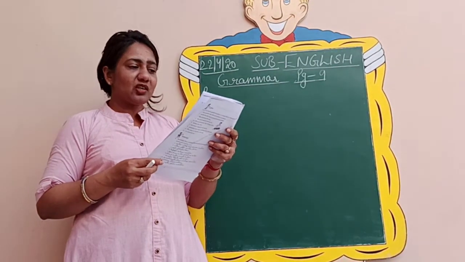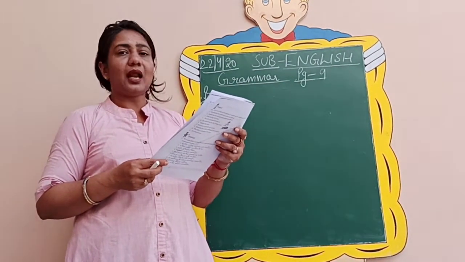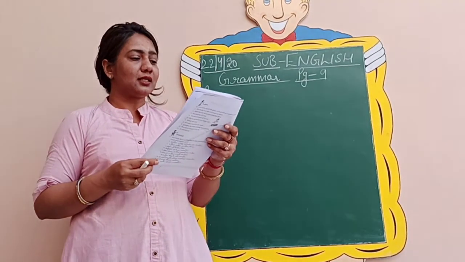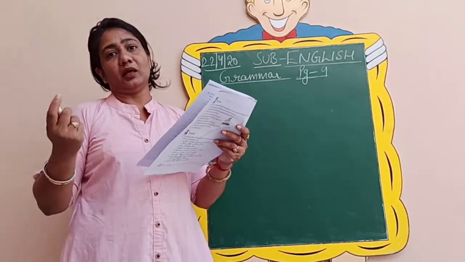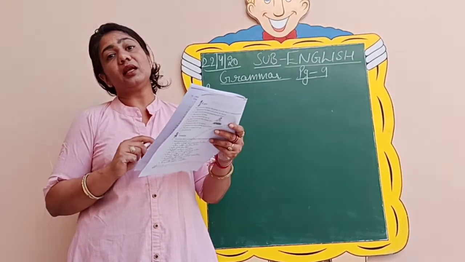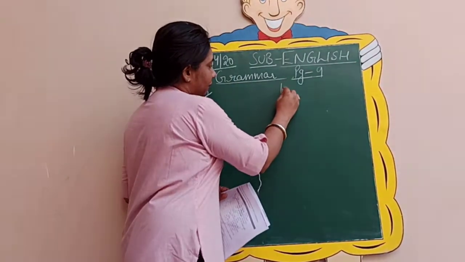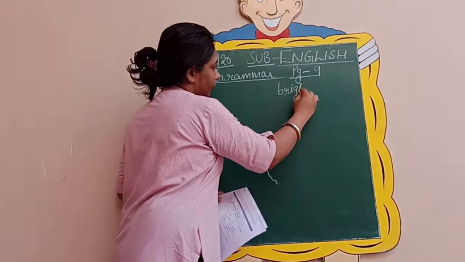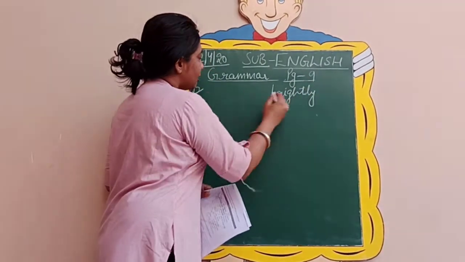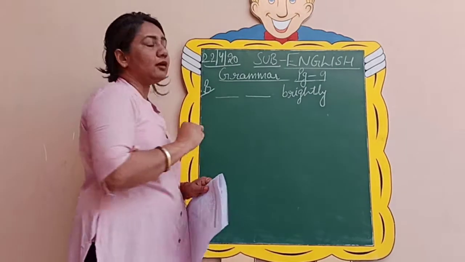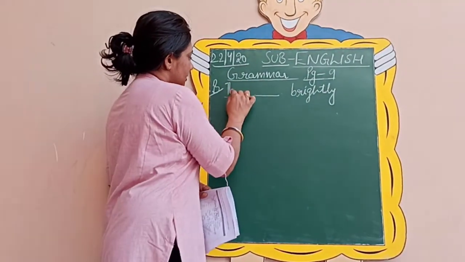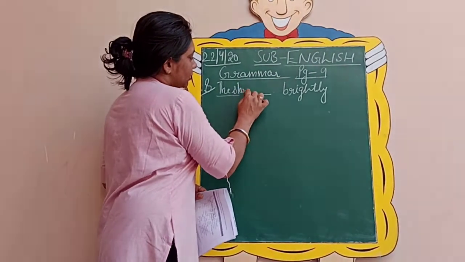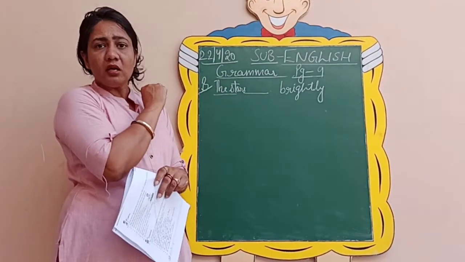For example, just see, they have given you the last part of the first sentence, brightly. Supposing brightly is given, then how will you make the sentence? If I write here brightly and I ask you to fill in the subject and the verb, what will you write? You can write the stars, because we know subject is always the noun or pronoun.